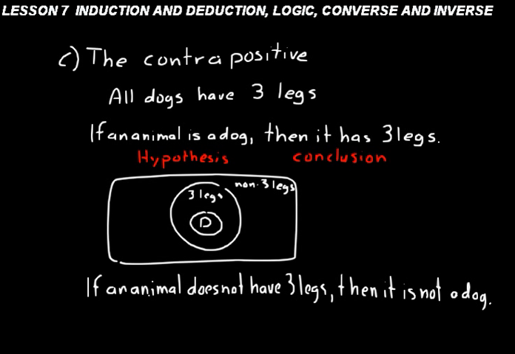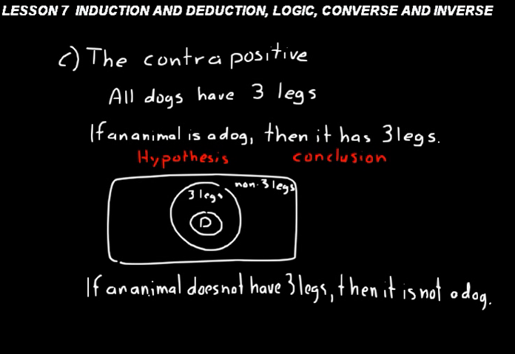So look at what I have written there. If an animal does not have 3 legs, then it is not a dog. That's the contrapositive. What we did was we switched the hypothesis and conclusion and negated them, made them not statements. If an animal does not have 3 legs, that conclusion became the hypothesis. Then it is not a dog.